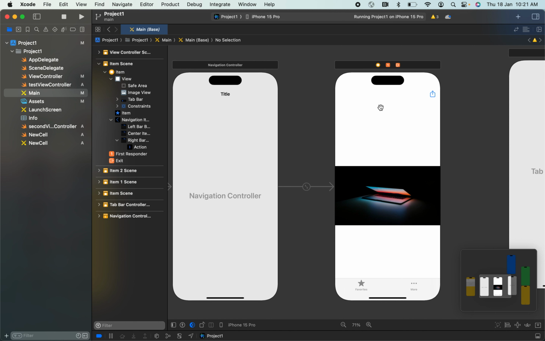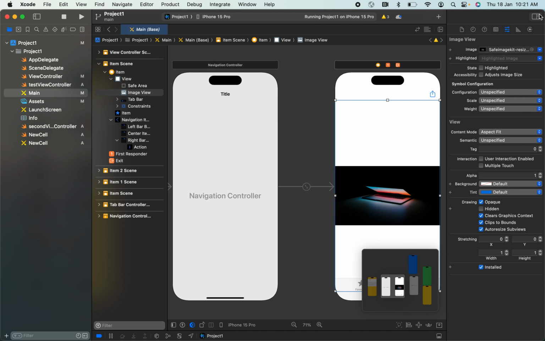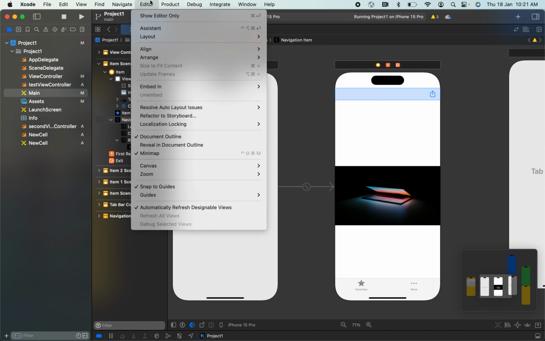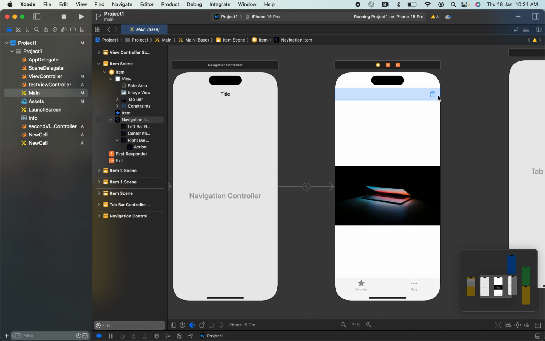See, in this example, I have added a view controller and an image view, and an image into that image view. After that, I have added a navigation controller using Editor, Embed In, Navigation Controller, and in the view controller I have added a button.